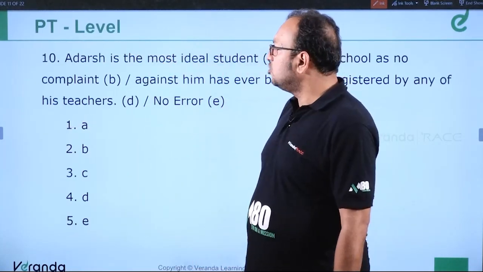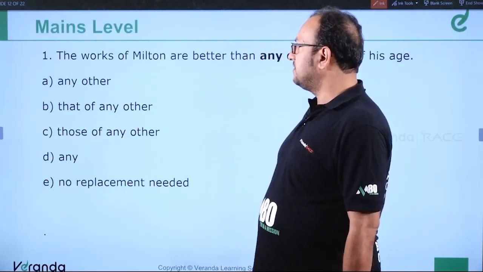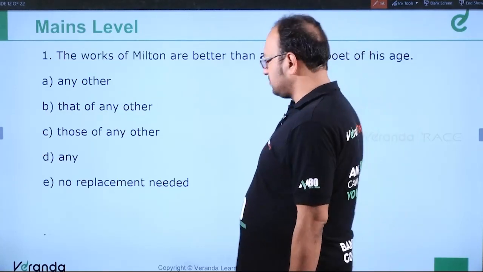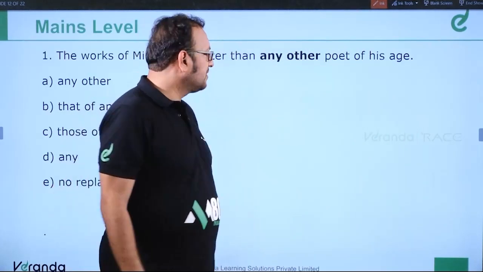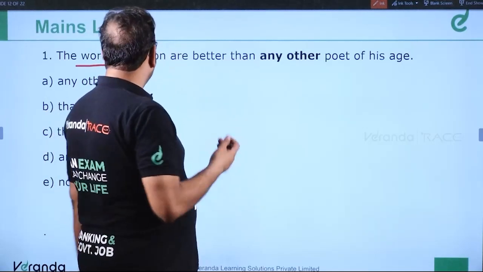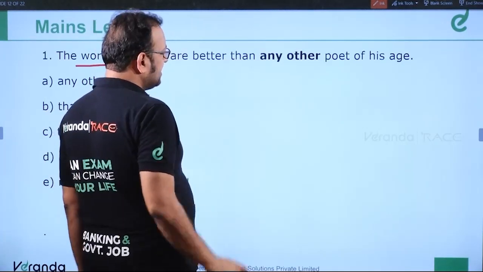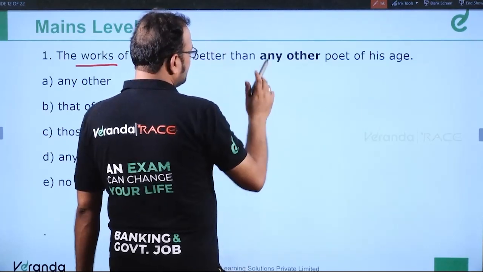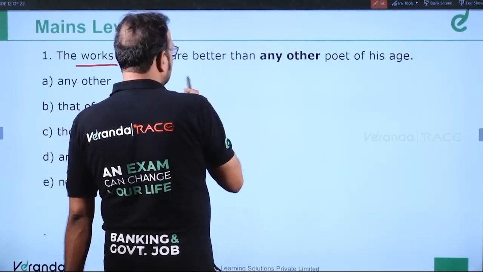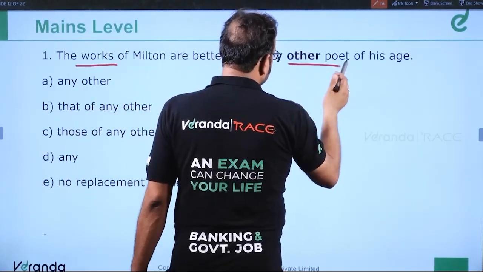Okay, moving ahead to question number 1 of the mains level. The works of Milton are better than any other poet of his age. Very interesting question. Works means the creations. So this has an error. We are comparing the works of Milton with any other poet, which is incorrect.